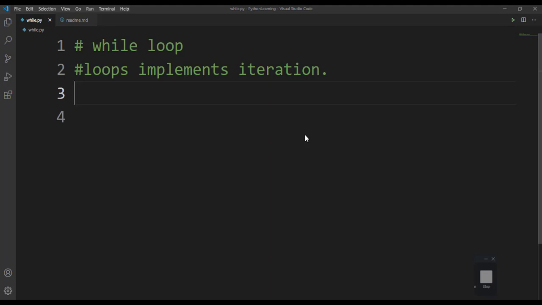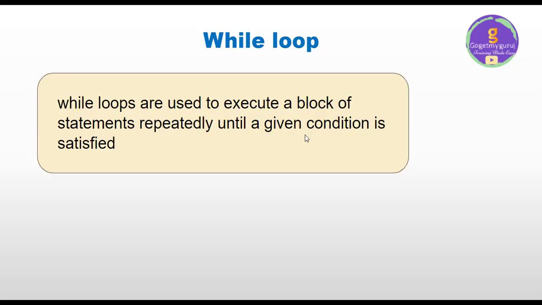So what exactly is the definition of while loop? While loops are used to execute a block of statements repeatedly until a given condition is satisfied. So while making use of while loops, we will give a condition. If the condition is satisfied, a block of statements are executed. If condition fails, then other set of statements are executed.